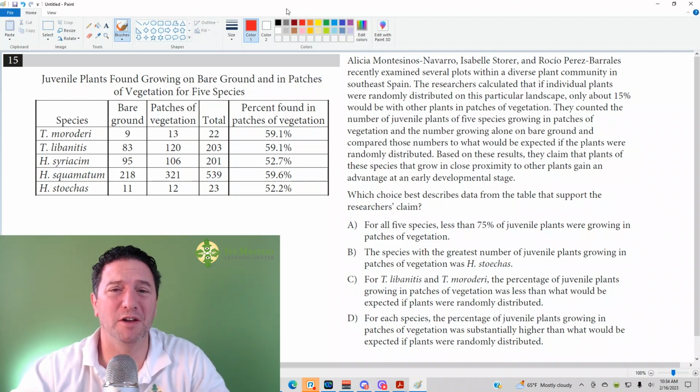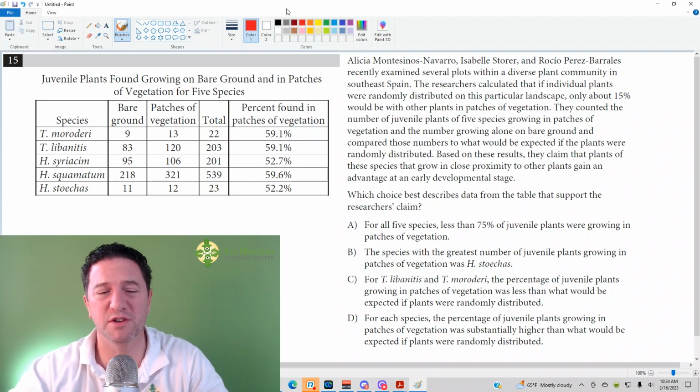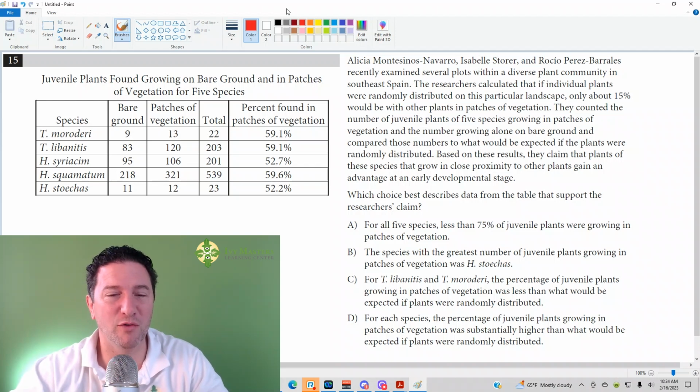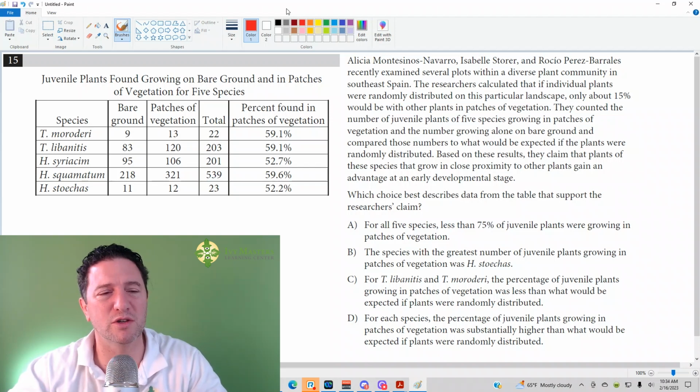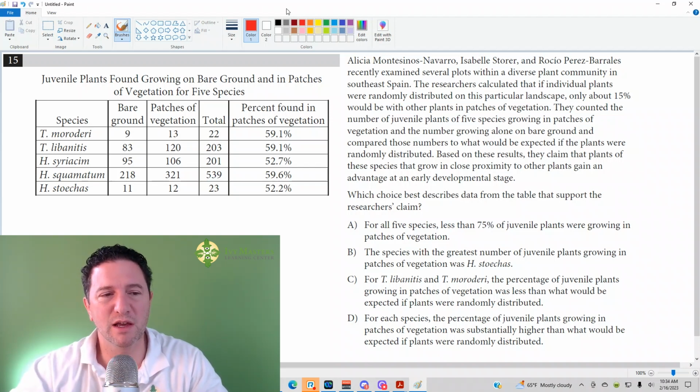And today we're going to look at the 15th question from the Linear Digital SAT, Test 1, Module 1, Reading and Writing. The title of the graph reads, always read the title of the graph. You want to see what's going on in the graph? Don't go looking at those answer choices before you understand what's going on in the graph. Title: juvenile plants found growing on bare ground and in patches of vegetation for 5 species.